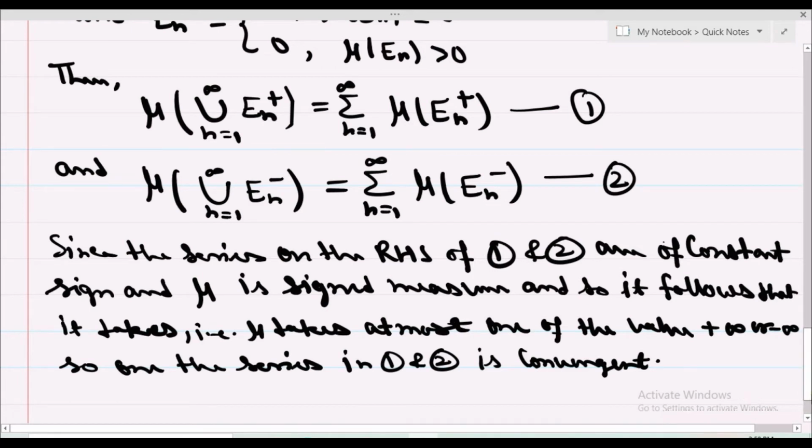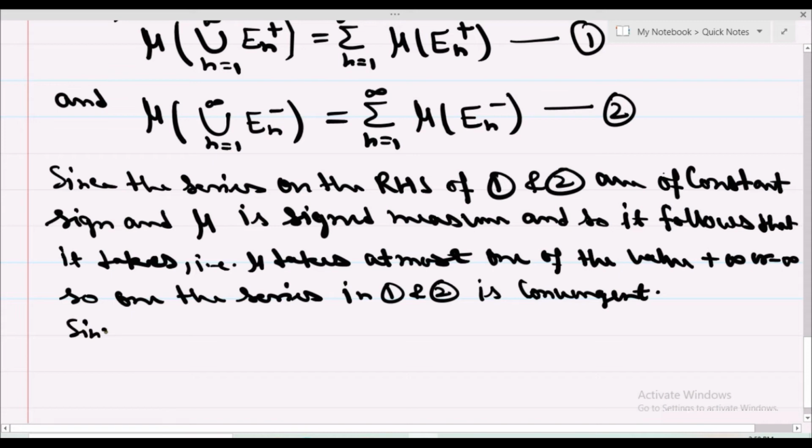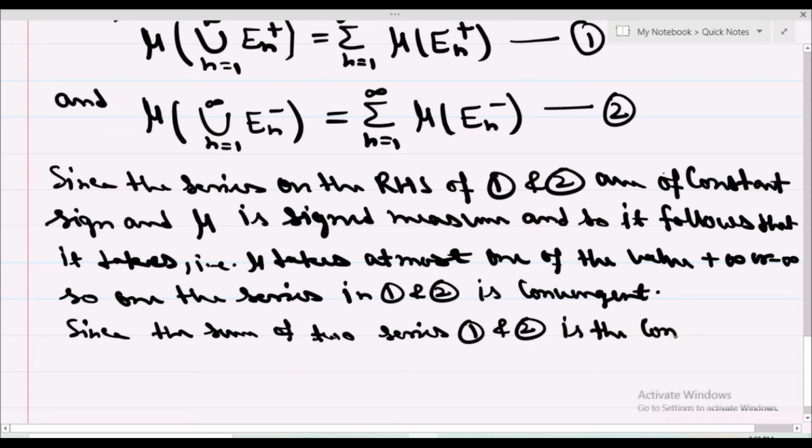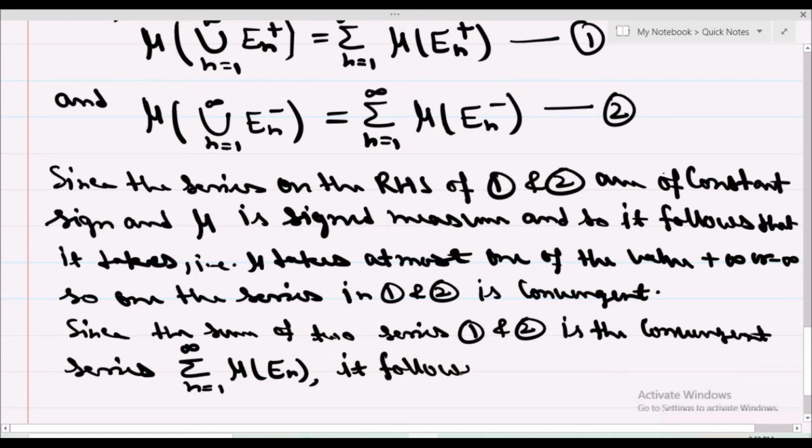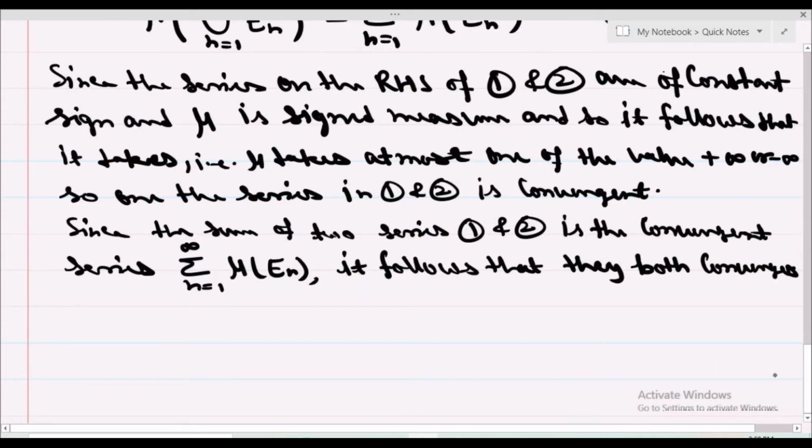Okay, since the sum of the two series 1 and 2 is the convergent series summation n equal to 1 to infinity mu of E_n, it follows that they both converge.